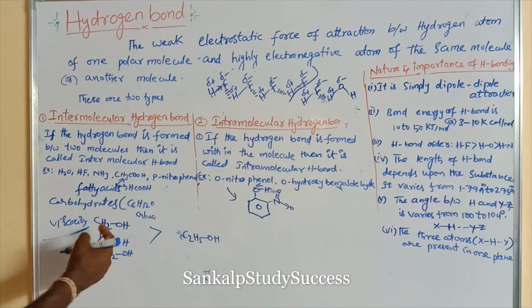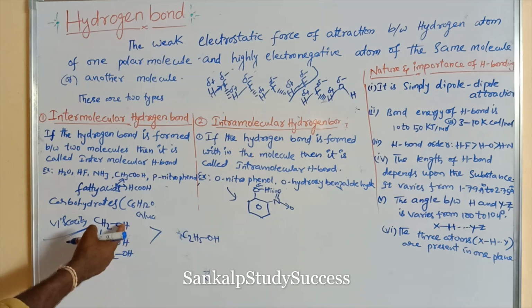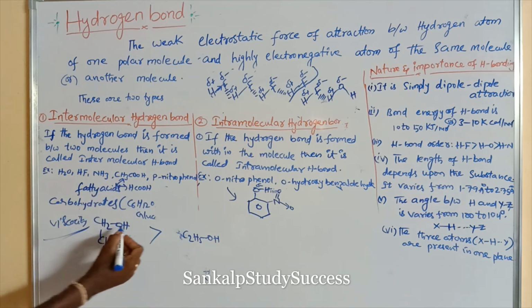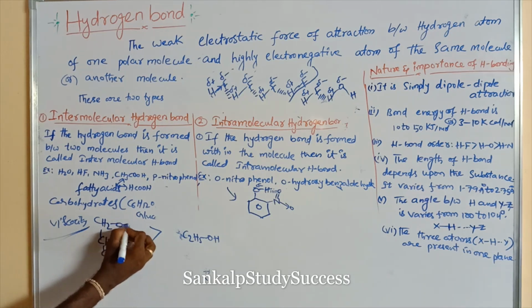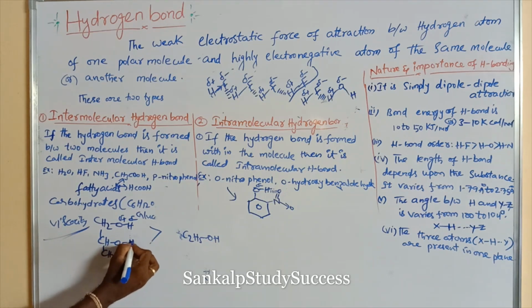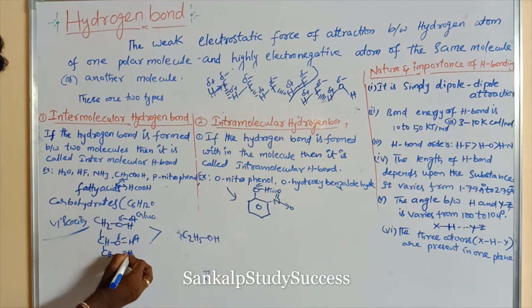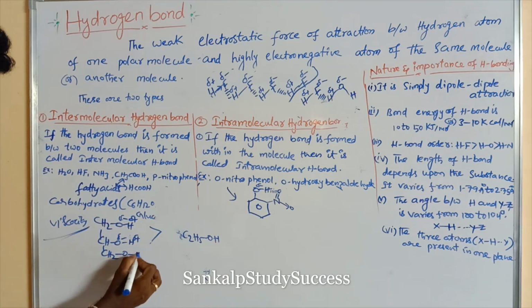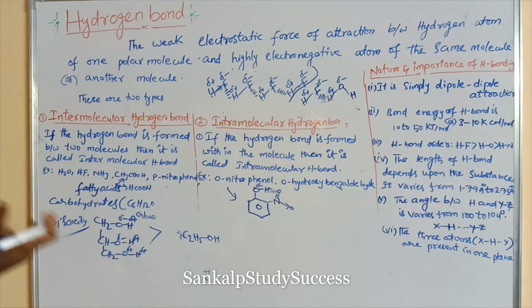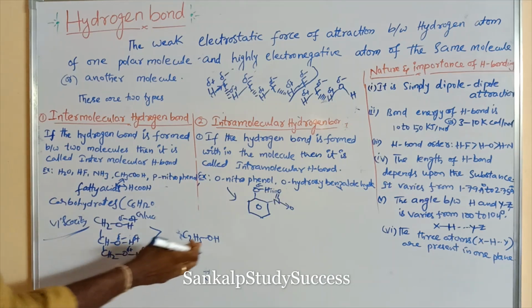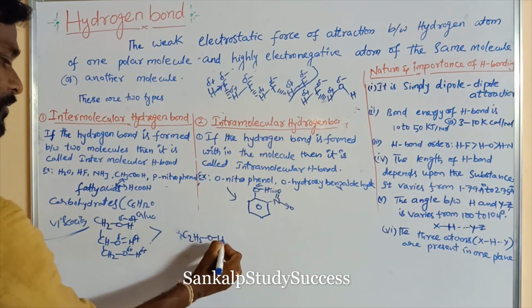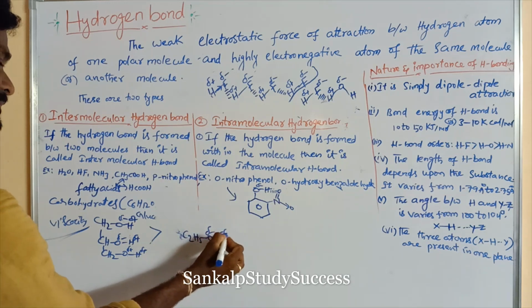It contains more available hydrogen bond sites. In the same molecule it can form more hydrogen bond sites, delta minus, delta plus. Similarly, this is also another site of hydrogen bond, delta plus, delta minus. So this is also another hydrogen bond. It has more available hydrogen bond sites, but ethyl alcohol has only one hydrogen bond site, delta minus, delta plus.